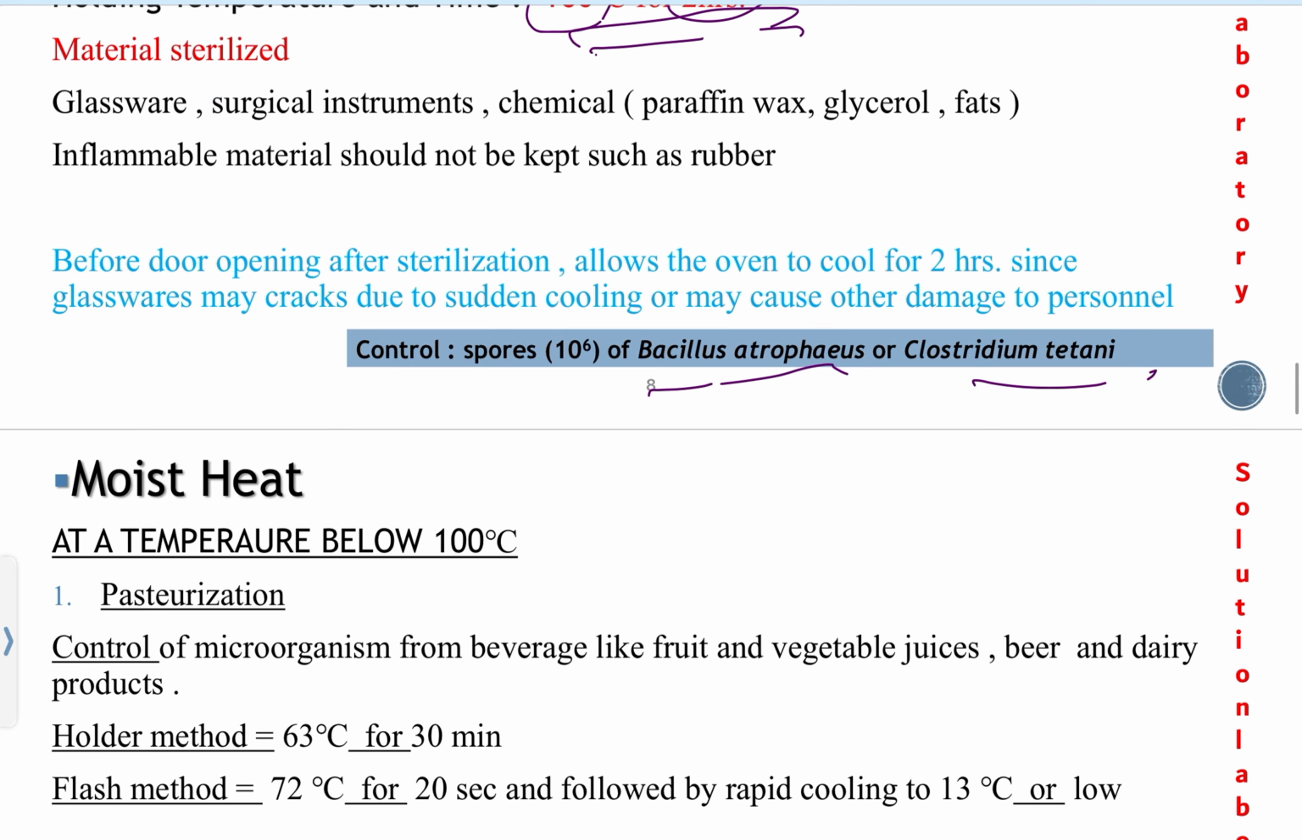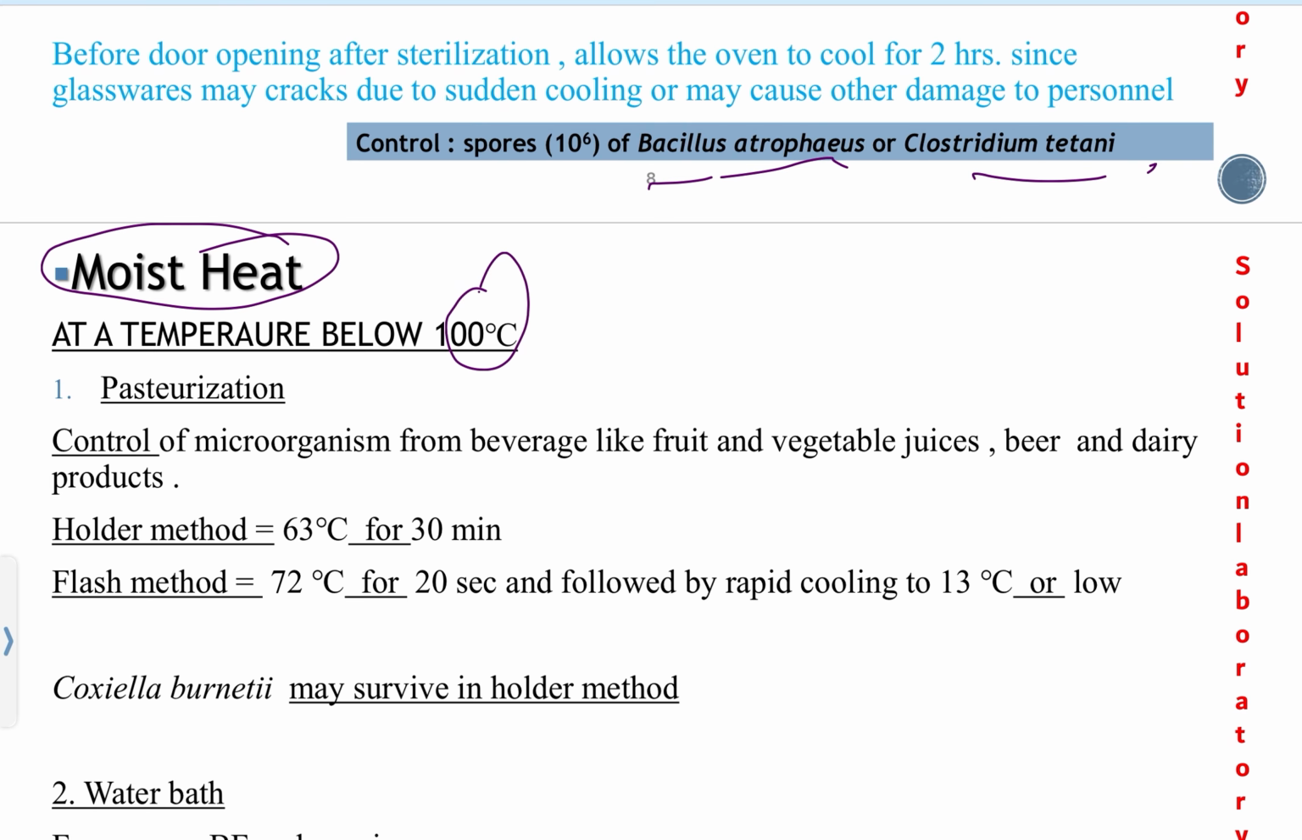Okay, and another is moist heat. By moist heat, we can achieve sterilization at 3 different temperatures: below 100 degrees Celsius, at 100 degrees, and above 100 degrees Celsius. What are the methods below 100 degrees Celsius? It is pasteurization, mainly used for the control of microorganisms in beverages like fruit and vegetable juice, beer, and dairy products like milk.